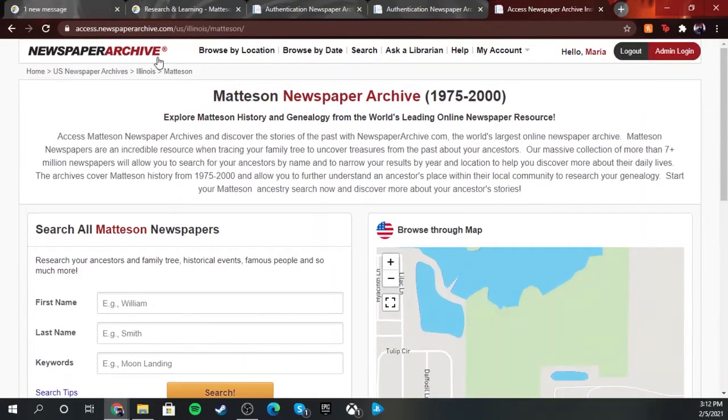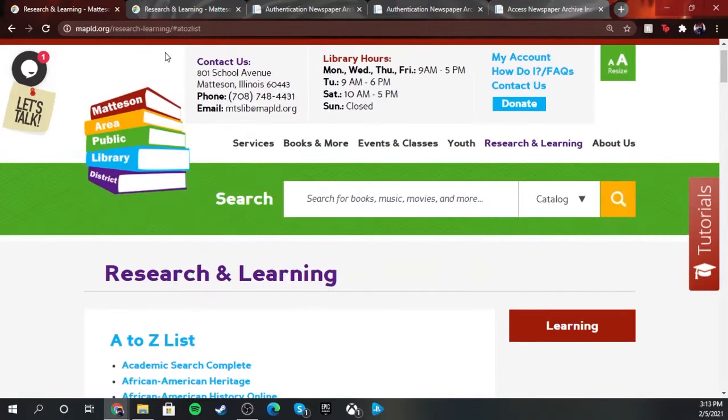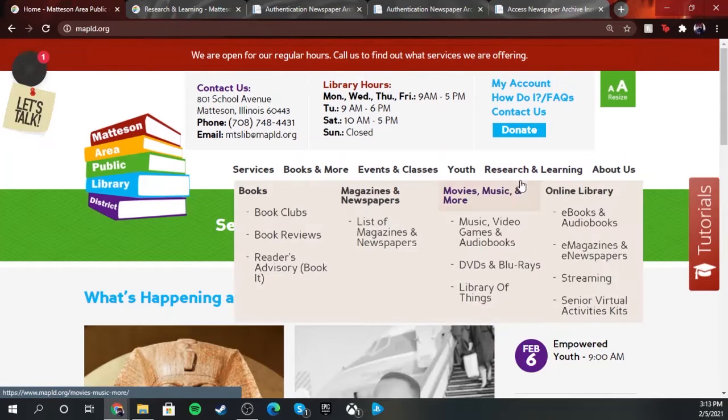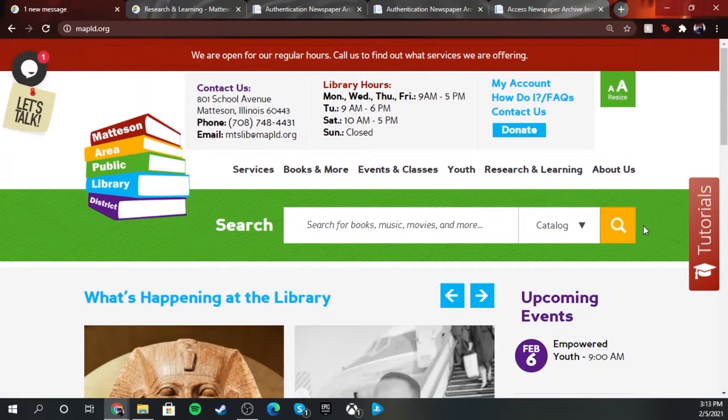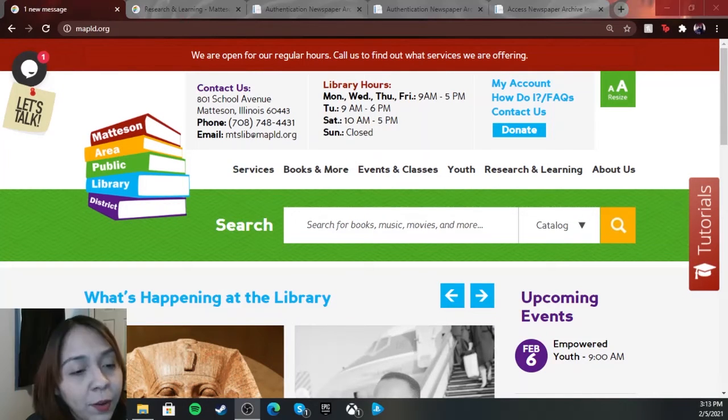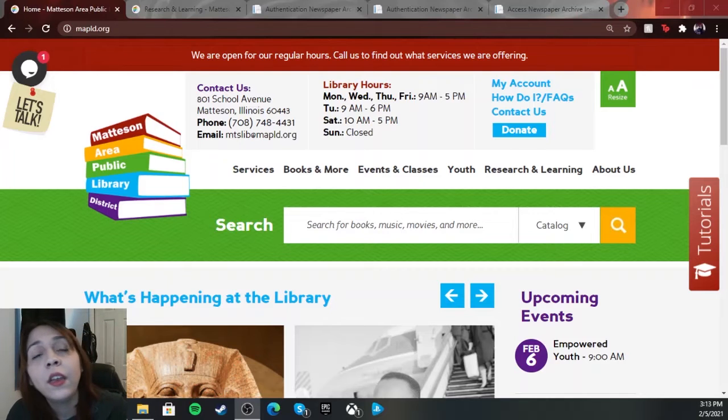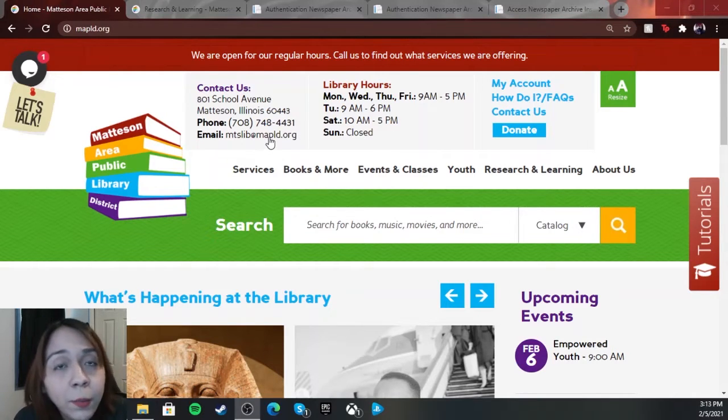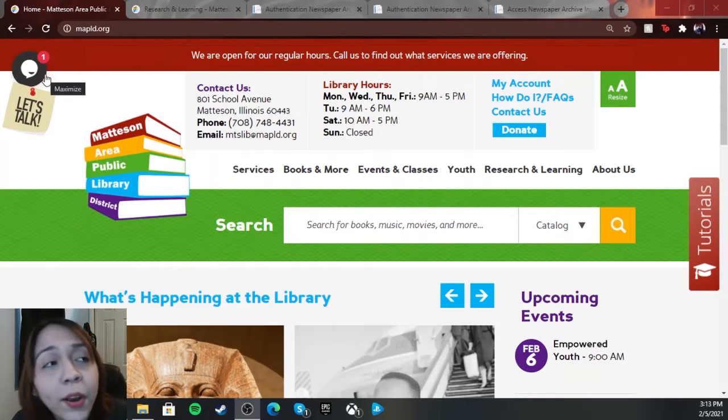But that's about it. That's Newspaper Archive. Once again, you're going to go to our website, mapld.org. You're going to need your library card. If you have any problems logging in, or for some reason your library card's not working, just give us a call at 708-748-4431, and right underneath there is our email too. You can also email us or use the Let's Talk feature. You can write your question to a librarian and we can respond to you online too.